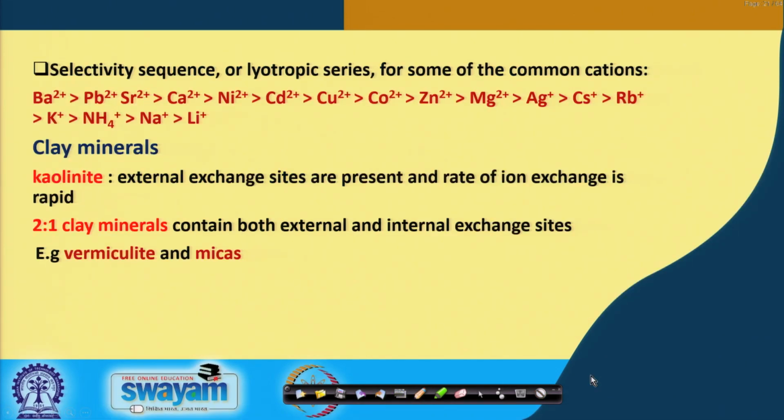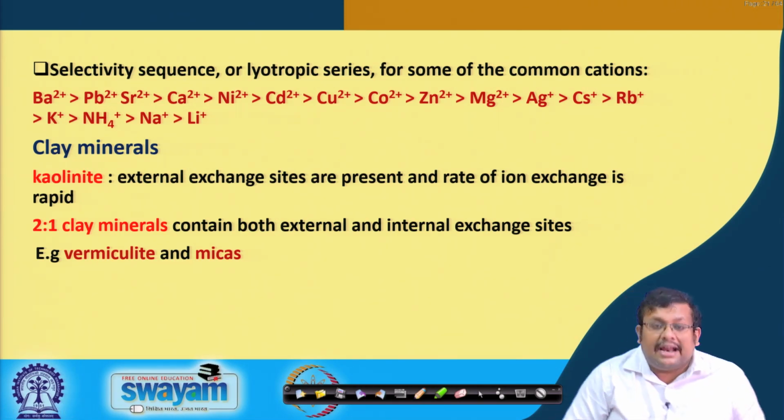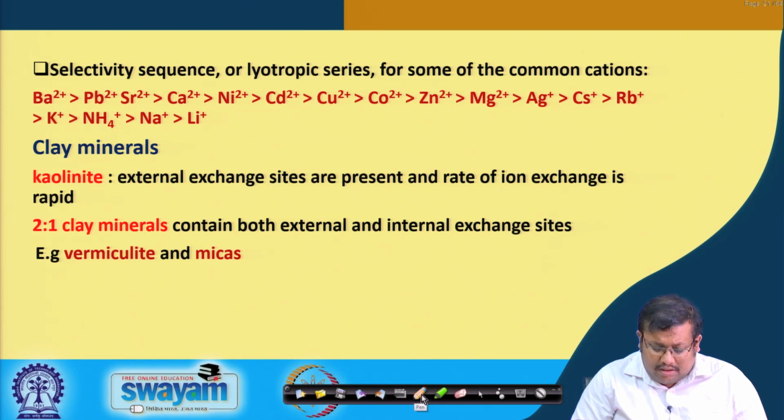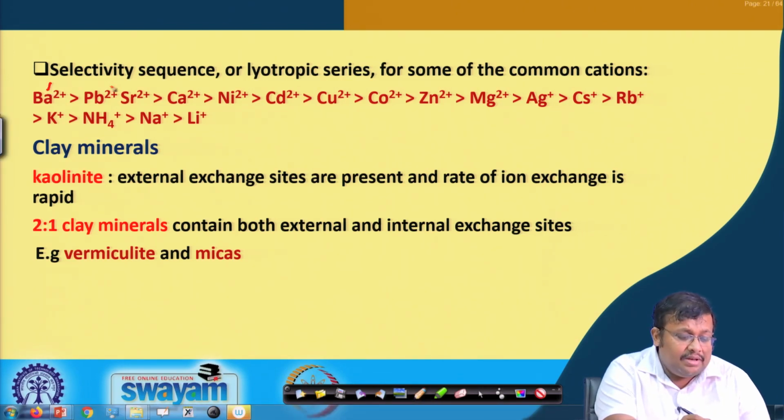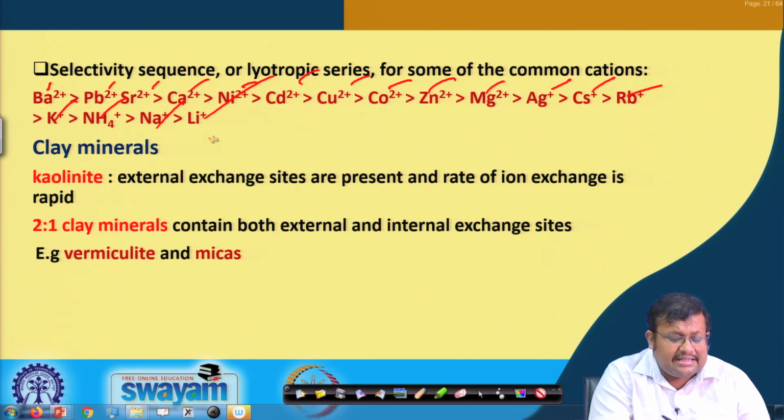Now, the selectivity sequence or lyotropic series for some of the common cations follows this order. You can see barium, followed by lead and strontium, then calcium, nickel, cadmium, copper, cobalt, zinc, magnesium, argentum, cesium, rubidium, potassium, ammonium, sodium and lithium. So, lithium has the least selectivity, and barium has the highest selectivity.